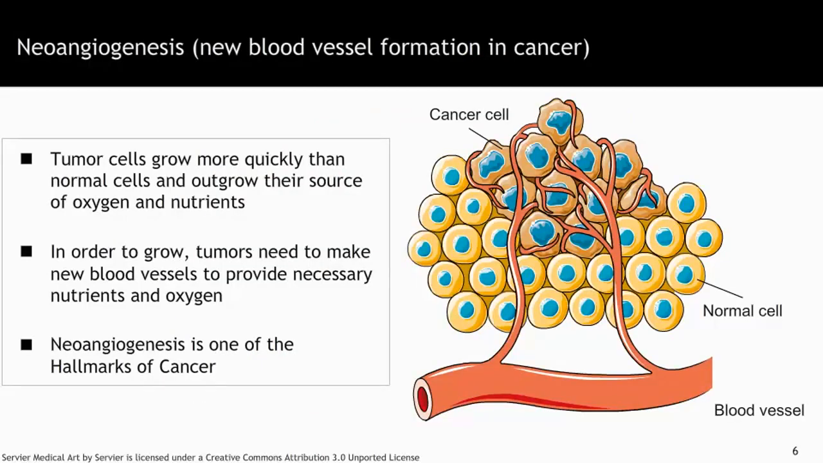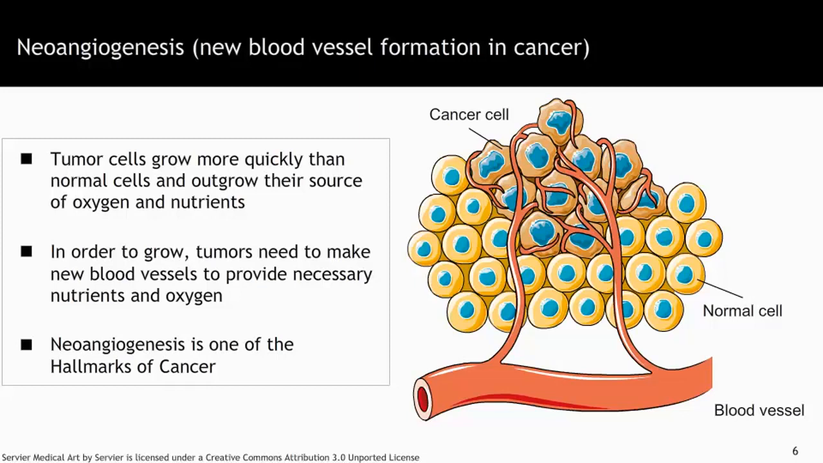Now that we have a basic understanding of blood vessel formation and its purpose, we can talk about why tumors require new blood vessels to be made. As we've discussed, cancer is uncontrolled cell division. Normal cells do not divide all that much. Cancer cells divide constantly, and therefore tumors grow quickly, more quickly than the existing blood supply can keep up with. So they quickly outgrow their source of oxygen and nutrients.